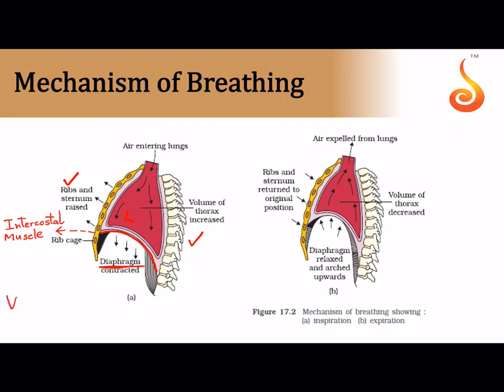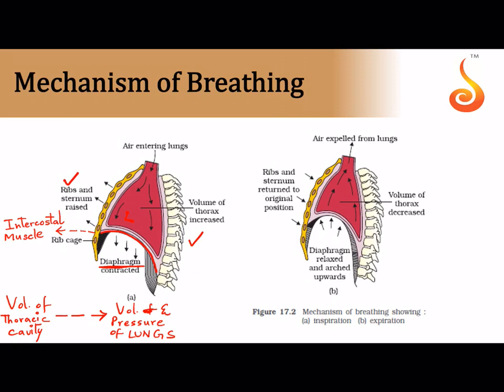Whatever changes are brought about in the volume of the thoracic cavity, the cavity in which your lung is situated, so whatever changes are happening in the volume and the pressure of the thoracic cavity, they are reflected as the volume and the pressure of the lungs. This kind of an anatomical setup where your entire thoracic cavity becomes airtight is something which is required for breathing. Now when you breathe, you have inspiration.